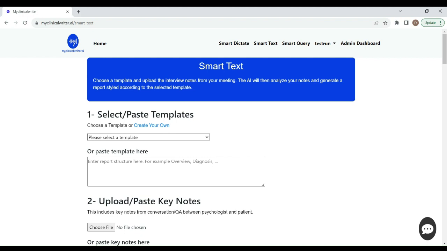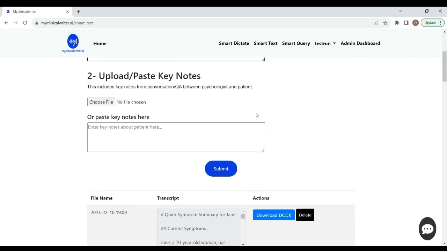And you'll notice that I have several iterations of some of the templates, and you can create as many templates as you want. Those templates will go in. You'll click and select the template. Then you'll upload those notes. Those notes that you just made in Smart Dictate, you would upload the notes here, or you could choose a file and click that file and upload the notes.